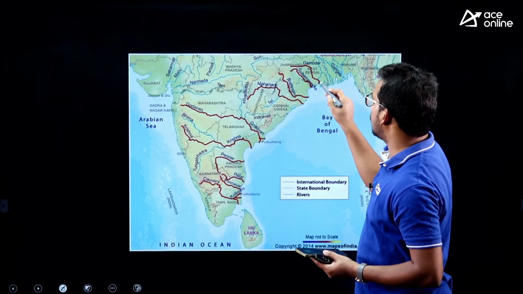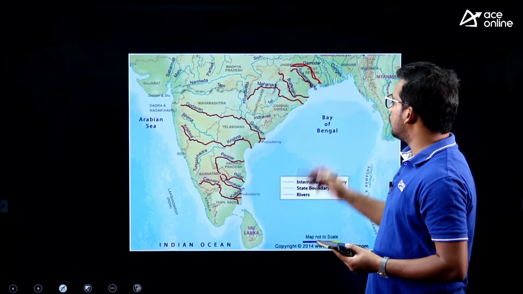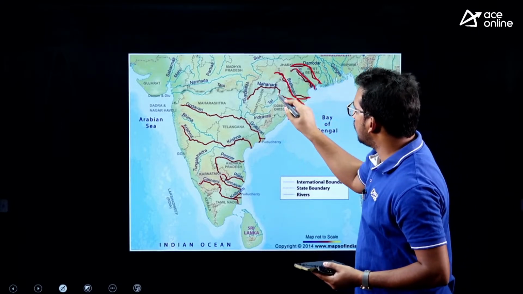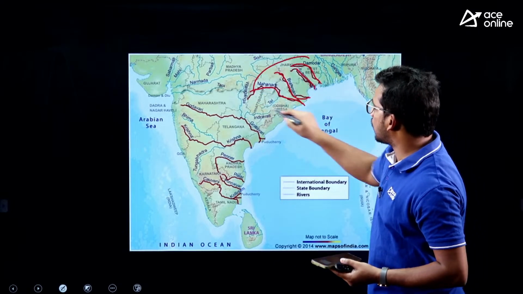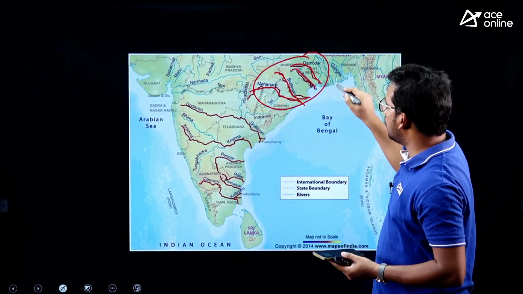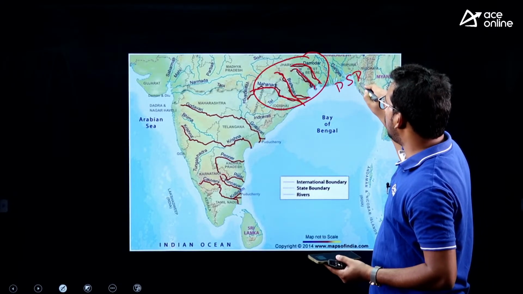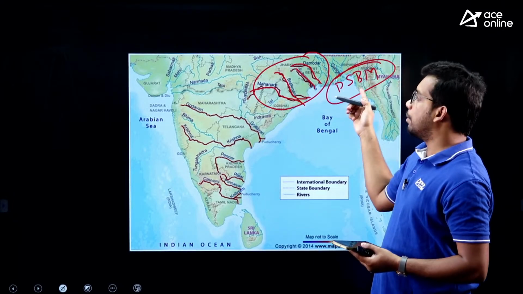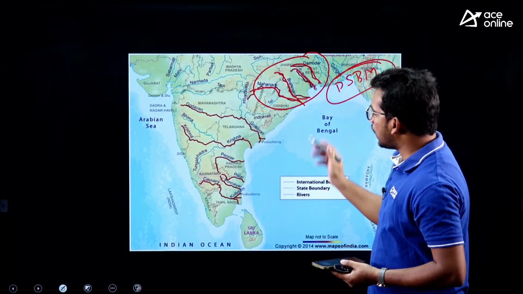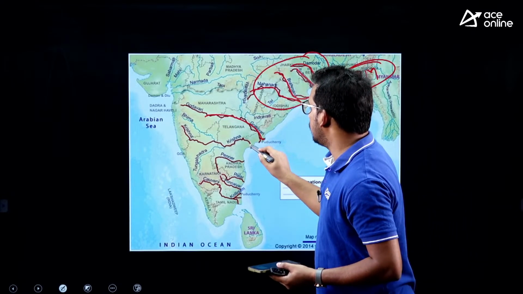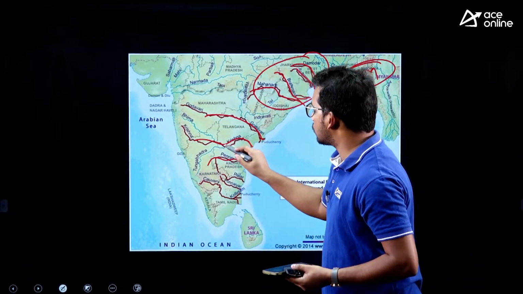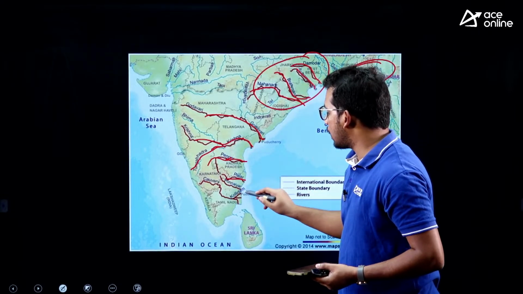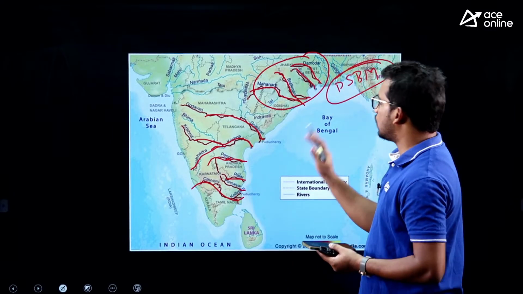Northernmost we have the Damodar river in West Bengal, then Subarnarekha river, Brahmani river, and then Mahanadi river. These 4, as I said, try to remember: DSBM. Damodar, Subarnarekha, Brahmani, and then Mahanadi. Then we have Godavari, Krishna, Pennar river, Tungabhadra, here you should not forget, Krishna, Tungabhadra, Pennar, Palar river, then Kaveri river. This is the sequence.